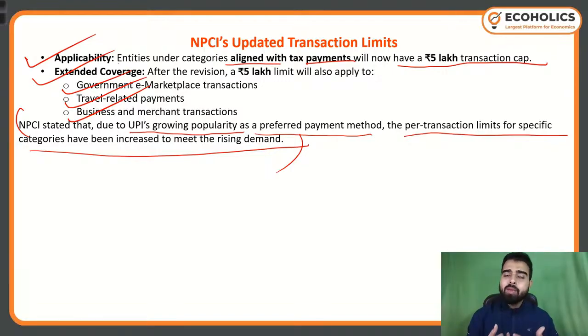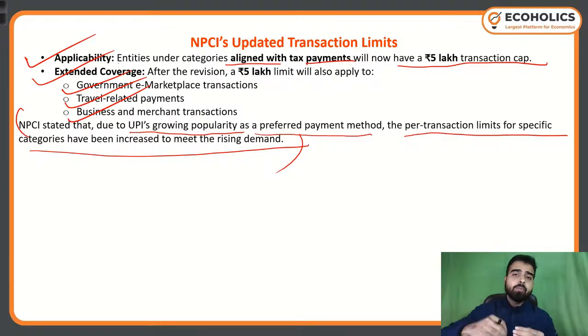We are using UPI everywhere, starting from, as we just saw, capital market transactions and insurance premium. These are some kind of commerce activities. But if you come to the personal activities that we do, we are buying clothes, doing mobile recharge, paying our different electricity bills, credit card bills. Then we are buying vegetables, so everything a person is doing.